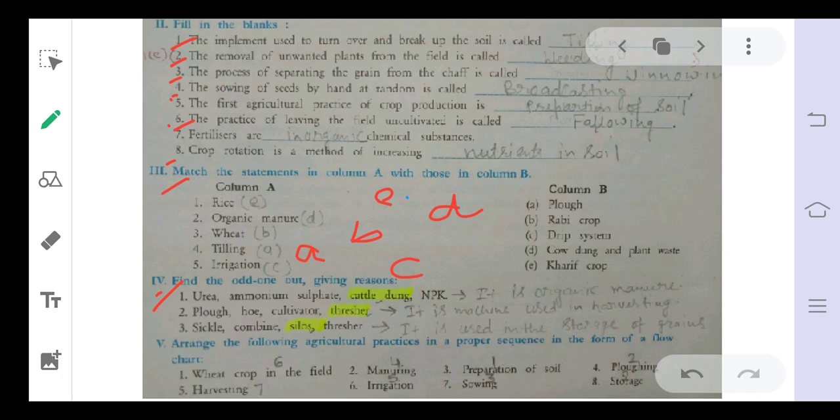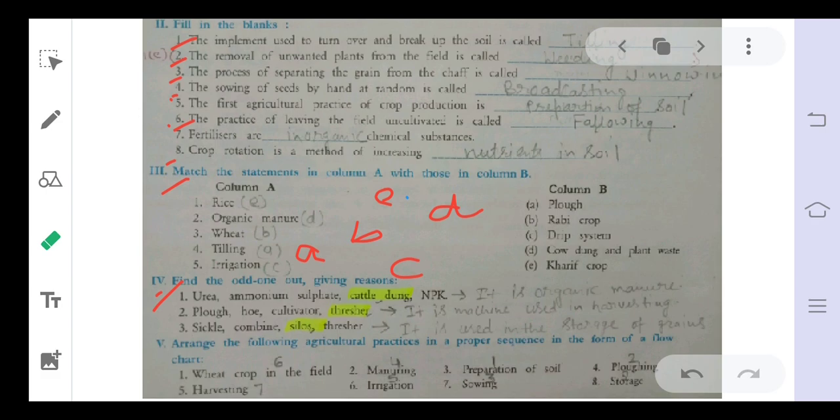Then sickle, combine, silos, and threshers. Sickles, combines, and threshers are machines used in harvesting, whereas silos are used in the storage of grain. So silos will be the odd one because they are used to store grains. So all these are the odd one outs.